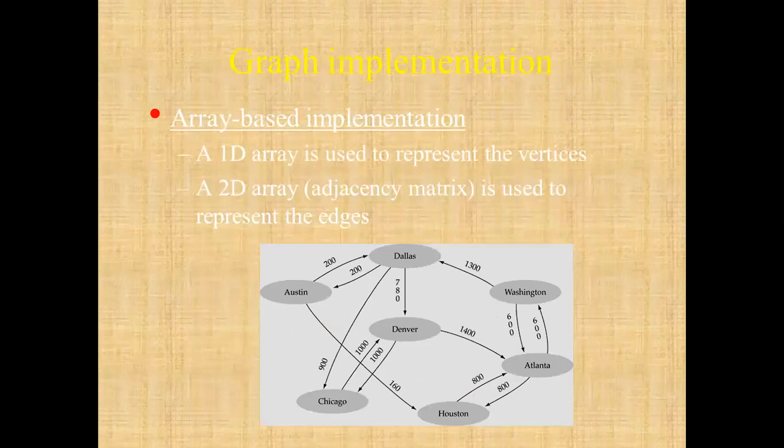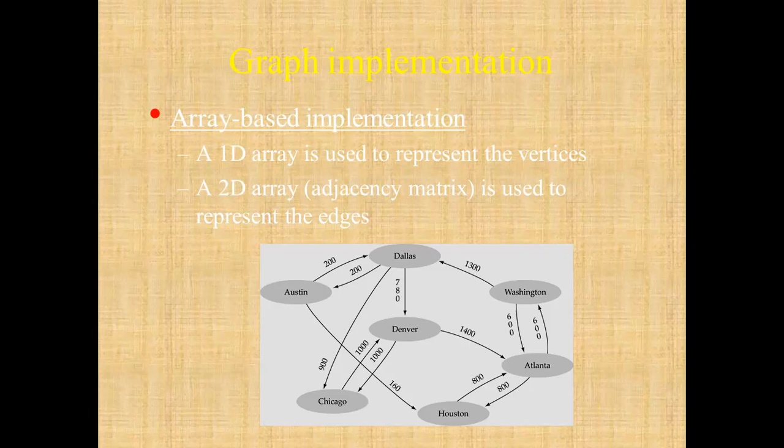Now, this weightage will play the major role in the further algorithmic representation of BFS, DFS, Prim's algorithm, Kruskal algorithm, spanning tree, minimum spanning tree, finding the minimum path between two vertices, like that. There can be two graph implementations, that is 1D and 2D array in case of the array-based implementation, and one more is there, that is a linked list based implementation.